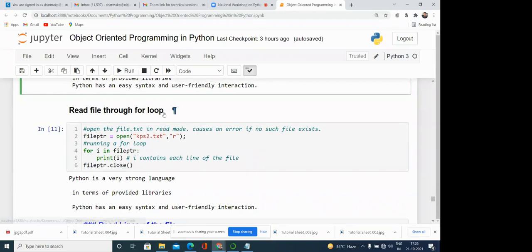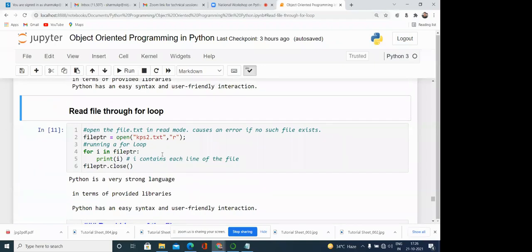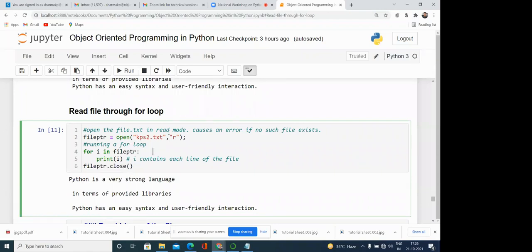Read file through for loop. Similarly, sometimes we can read the file using a for loop. Here you can see file ptr is equal to open, opened in read mode, and by using the for loop, for i in file ptr, it will iterate over the file until i points to null.